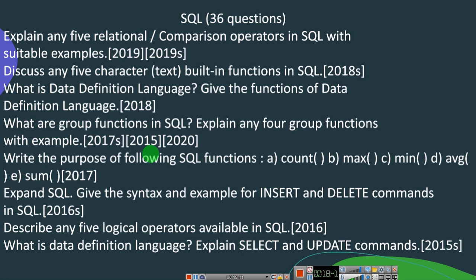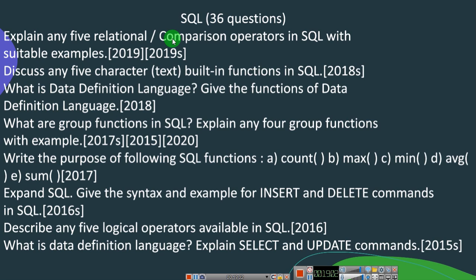SQL is Structured Query Language chapter. It comes under the 36th question. In this question you can see: explain any 5 relational or comparison operators in SQL with suitable example. In both 2019 and 2019 supplementary they have asked this question.